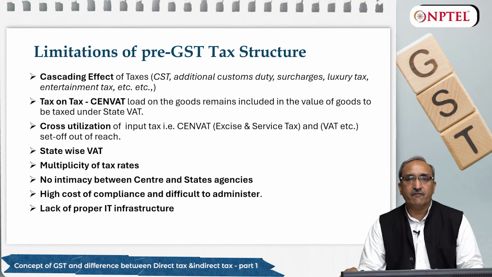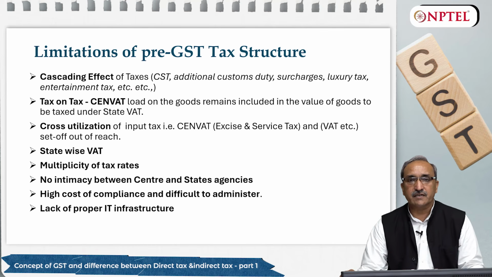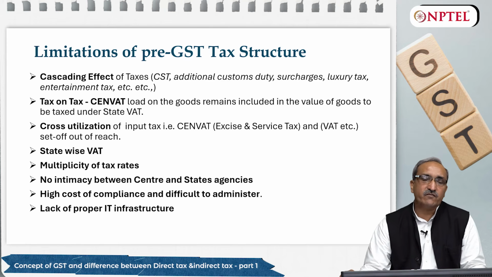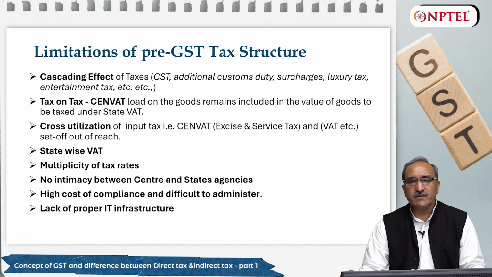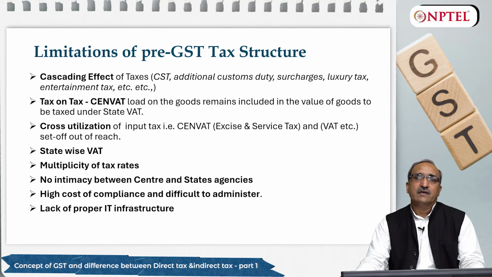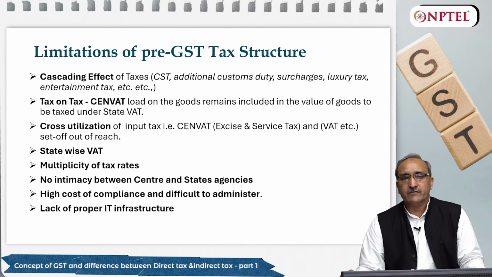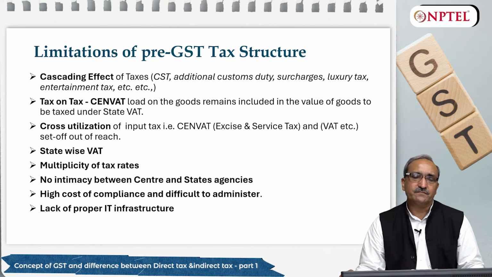So friends, after discussing these cascading effects, let's talk about state-wise VAT. This was another issue under the pre-GST regime. In the country we have 28, 29 states. Each state has its own VAT because the constitution empowered them. So every state had its own VAT act or sales tax act.